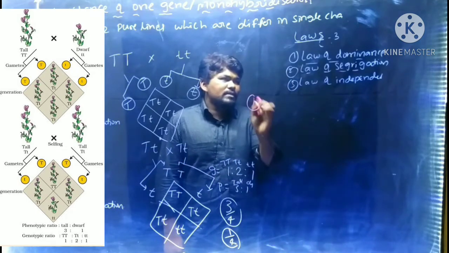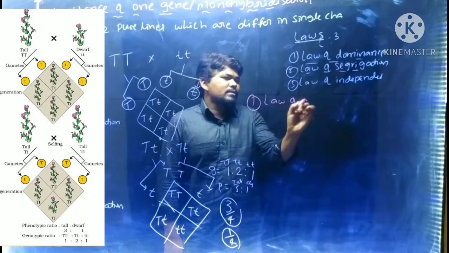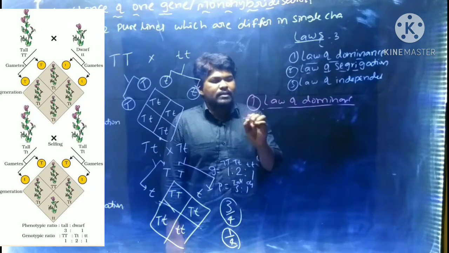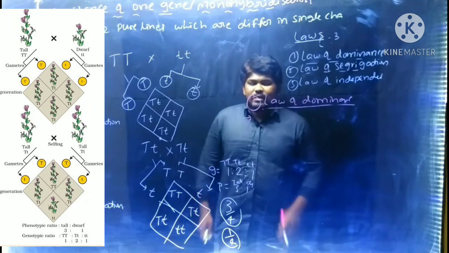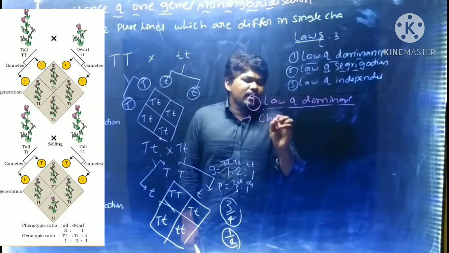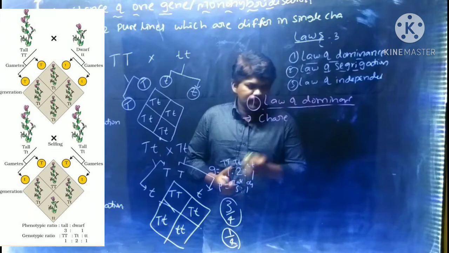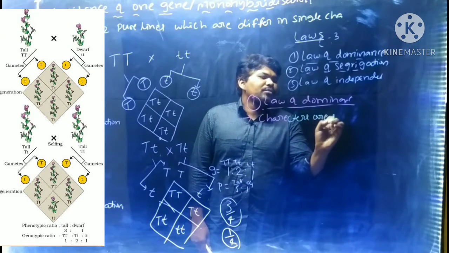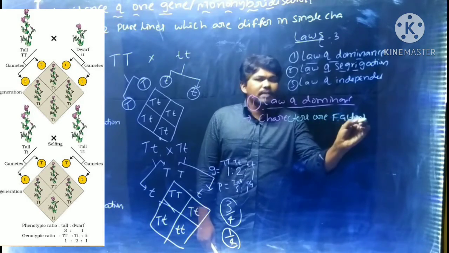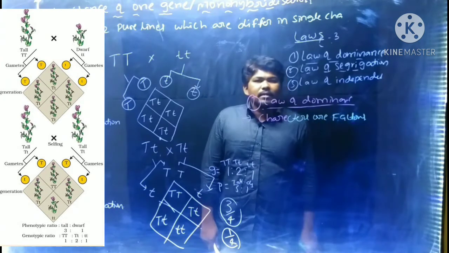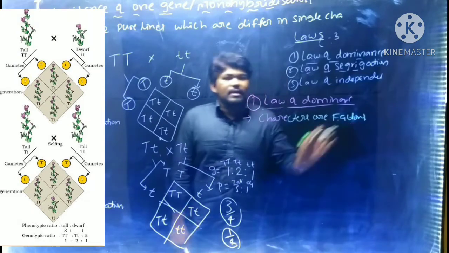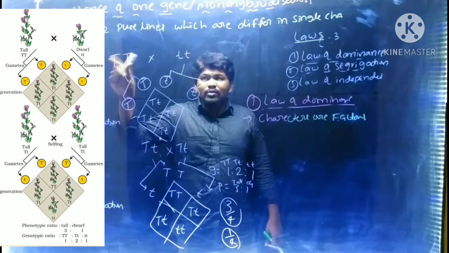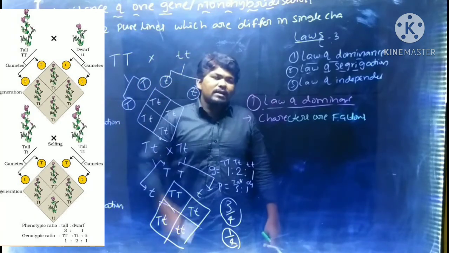Now we will see what the law of dominance is. In the law of dominance he explained that characters are controlled by factors. Now those factors are called genes, but Mendel called them factors. These are the factors, capital T, 2 factors, and small t also factors.